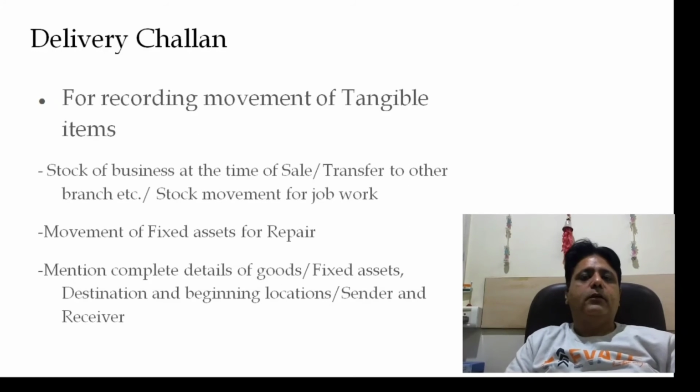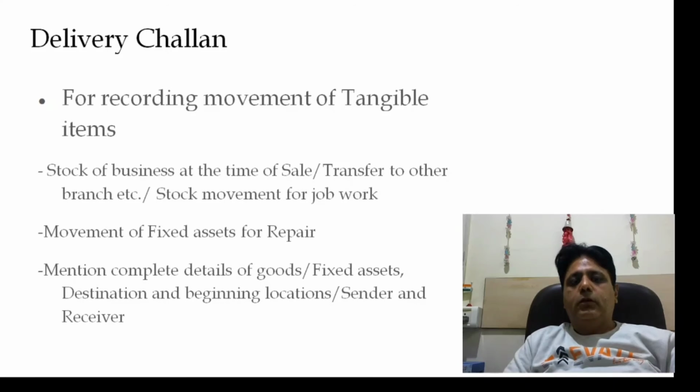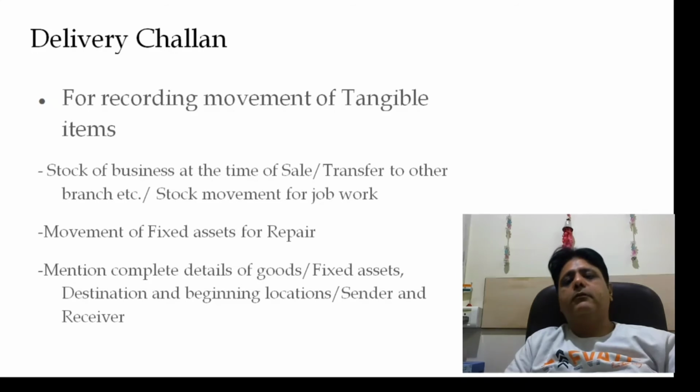Delivery challan. Whenever there is a movement of any tangible item, maybe stock or maybe your fixed asset, you need to record it with the help of a delivery challan. There may be very rare examples of movement of fixed assets, but sometimes you need to move your fixed assets as well, let's say, for repair or for anything else.